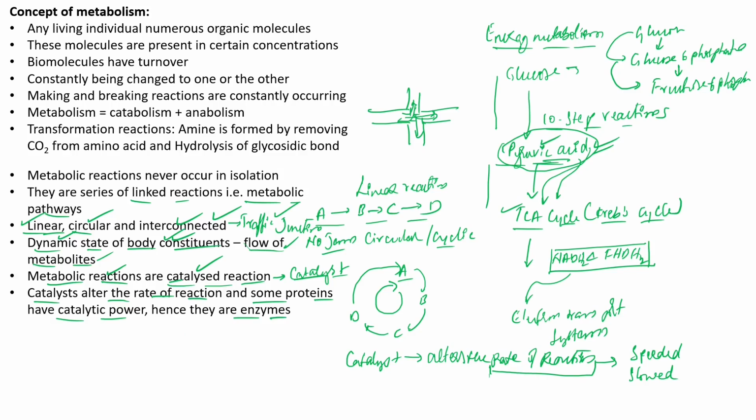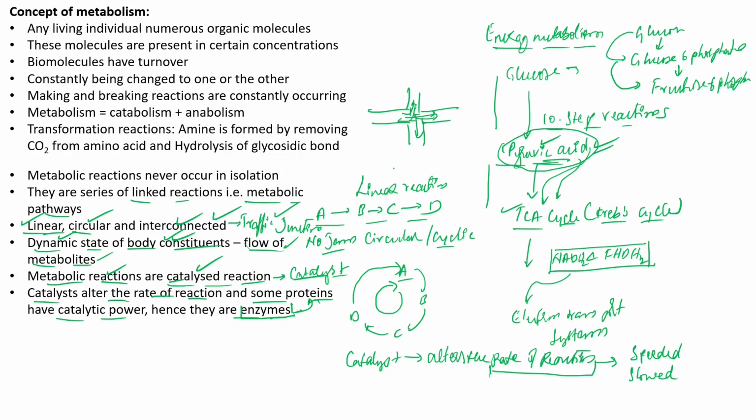In the cell, major enzymes that we know are none other than proteins, but it doesn't mean that all proteins are enzymes. For example, collagen is a protein, but it isn't an enzyme. However, rubisco, catalase, peroxidase are all enzymes, and they are proteinaceous in nature.